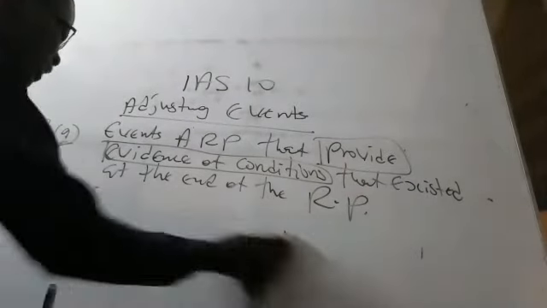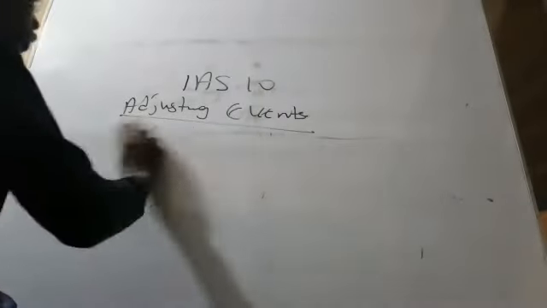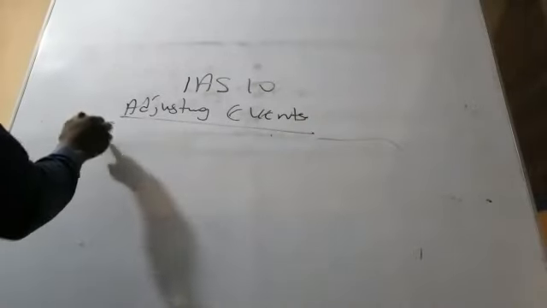The specific examples given to us by IAS 10 are 5 in number. We'll go through all these examples one after the other.